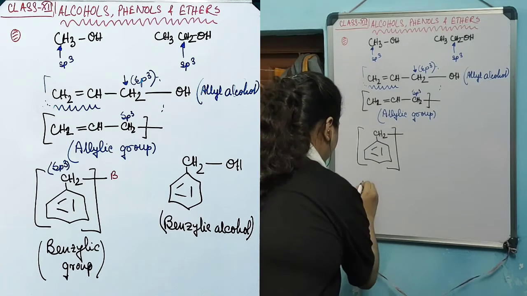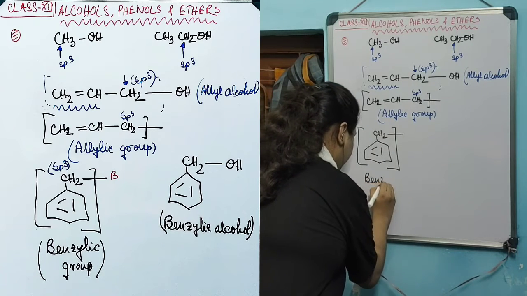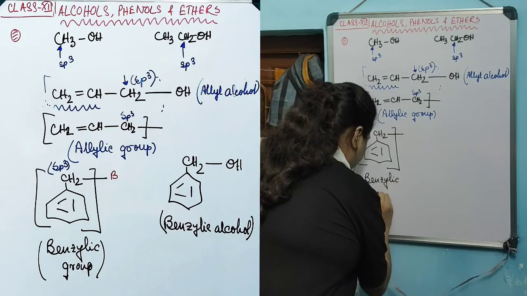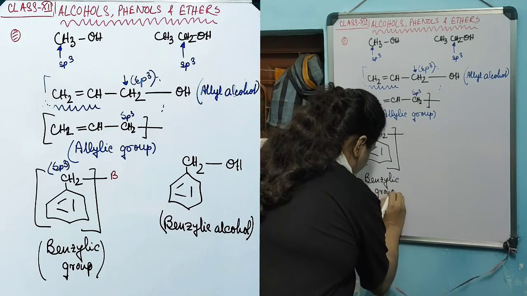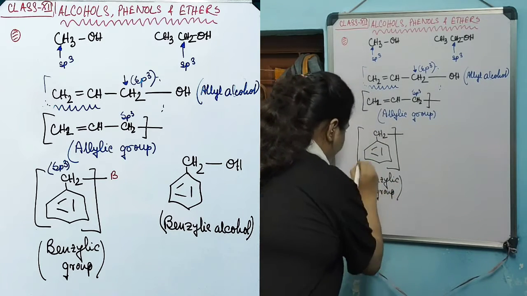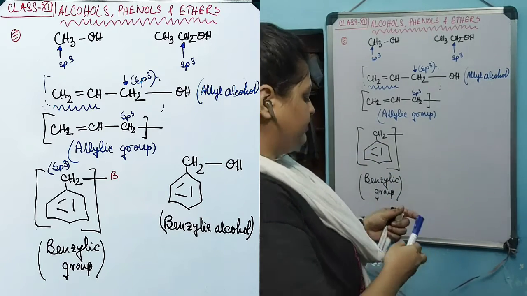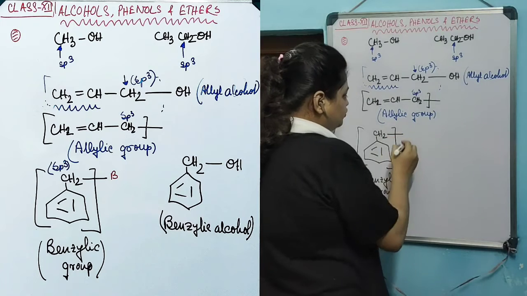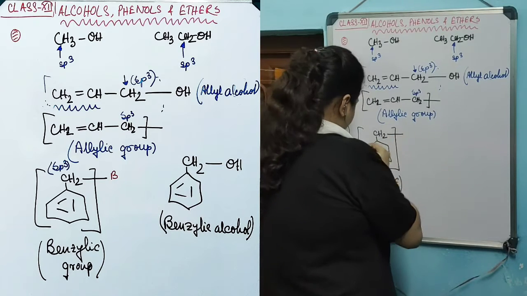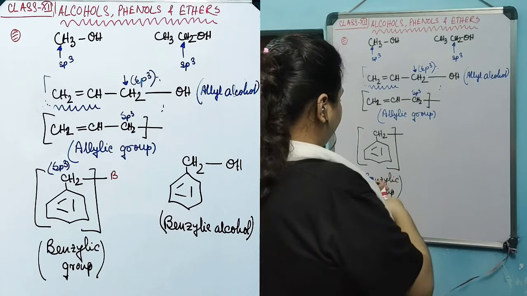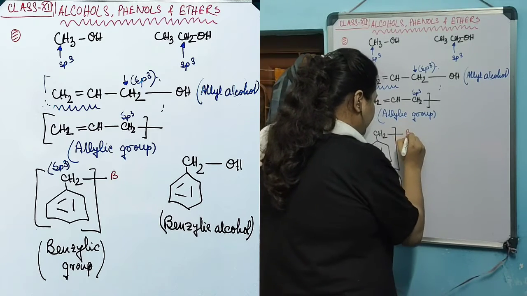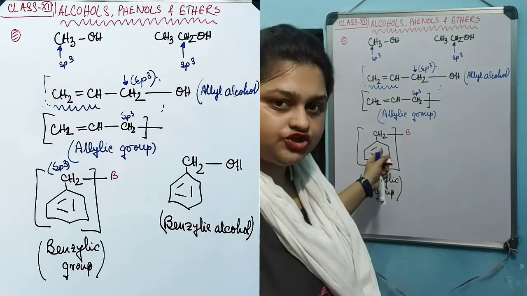This group is known as the benzylic group. An aromatic ring is attached with a CH2 and a bond is open. The functional group is always going to be placed here, attached with the CH2 group.